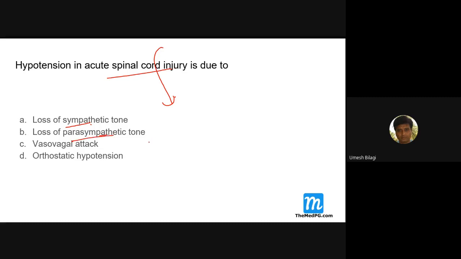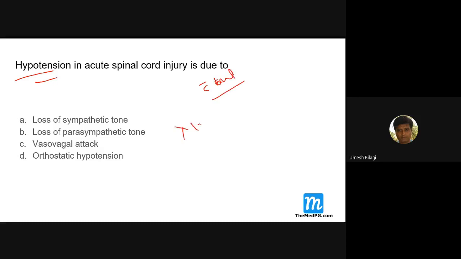Got it? So if the sympathetic outflow is lost, the vessels become vasodilated. There is a loss of vasoconstriction. That's what happens, so there is hypotension without tachycardia.